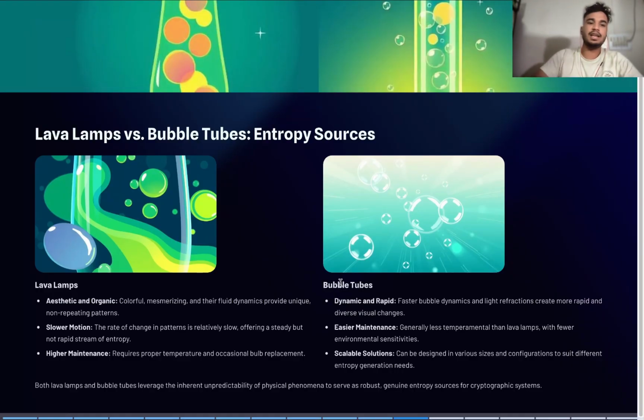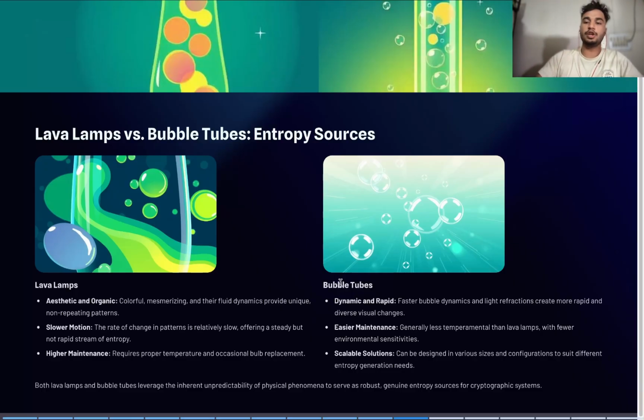Okay, let us basically see the difference between lava lamps and bubble tubes. Lava lamps are basically aesthetic and organic, while bubble tubes cannot look as good as lava lamps but are a cheaper version and can be easily maintained. While lava lamps require higher maintenance and also require a bubble replacement each and every time for a better output. The lava lamps are slower in motion, so we get a lower number of different keys for a time period.